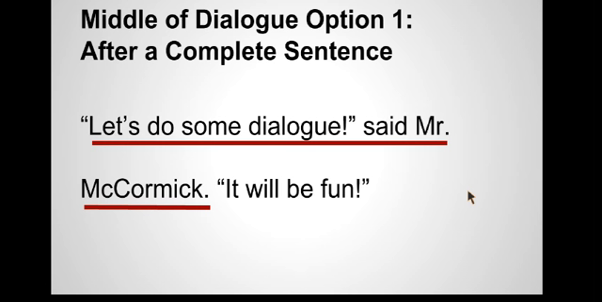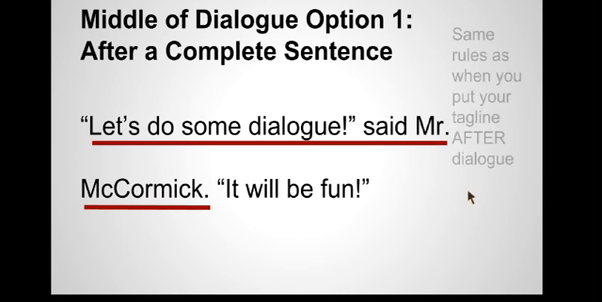So the first thing you need to notice about this is that "let's do some dialogue" is a complete sentence. It's a complete thought. I know it's a complete thought because of that exclamation point. I might also know it because there'd be a question mark, but you could also have a comma. It basically depends on whether that's a complete thought or not. And when you have this situation, you'll notice that the rules are going to be the same as when you have a tagline after dialogue. So that video number 2, the rules are going to be the same.